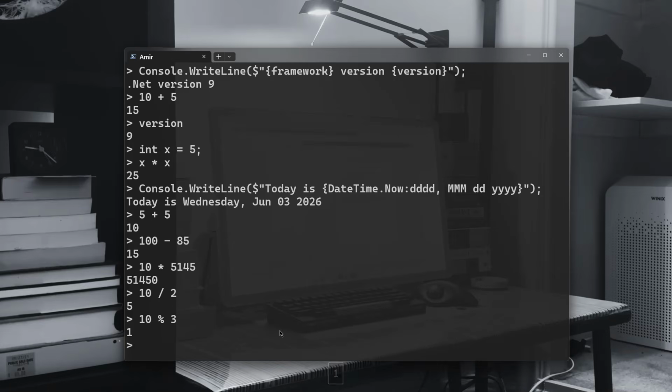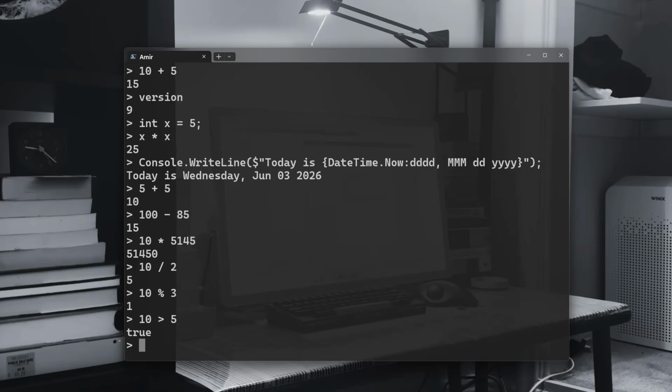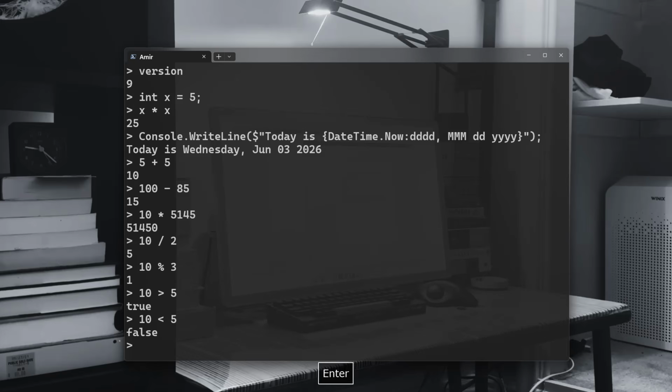So that's the modulo. Also, we have comparison operators. So 10 is bigger than 5. This is true. 10 is less than 5. This is false. This is comparison, to compare 2 different numbers.